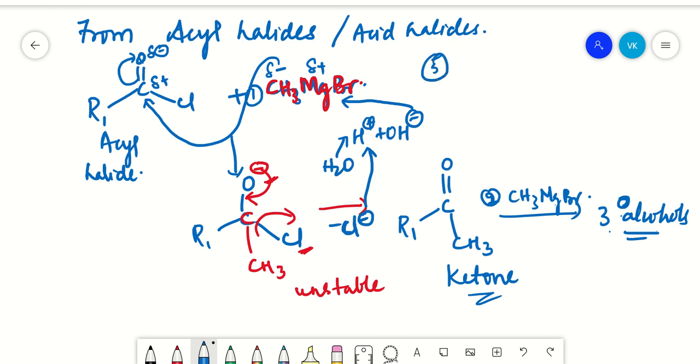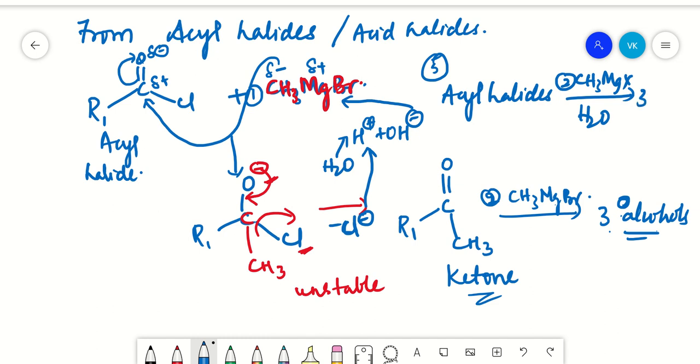So the fifth one here is acyl halides. Acyl halides on addition of 2 moles of methyl magnesium halide, or Grignard reagent, in the presence of water will give you tertiary alcohols. 2 moles is important here. If you have only 1 mole, then ketone will be formed first.